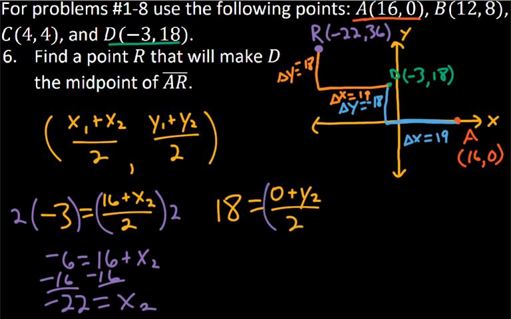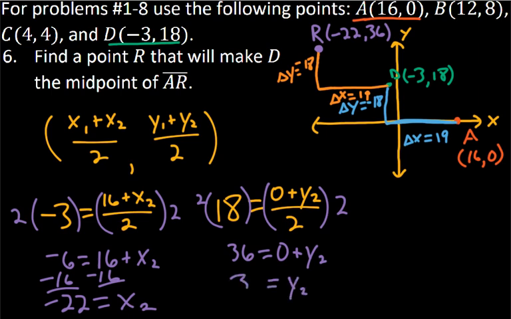And again, we're going to multiply by 2 to get rid of that fraction. And we'll get 36 is equal to 0 plus y2. Well, 0 plus y2 is just y2, so that means that y2 is equal to 36. And that is the y value of our point there. So our answer is negative 22, 36.